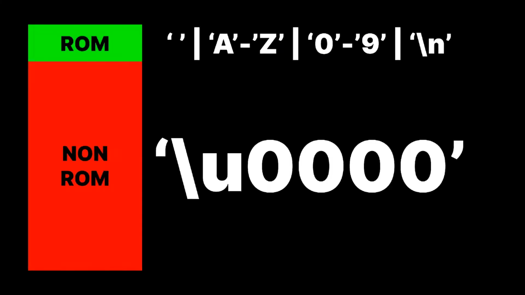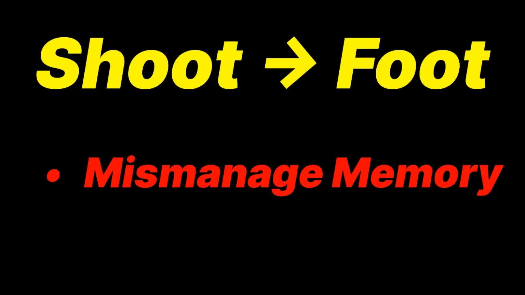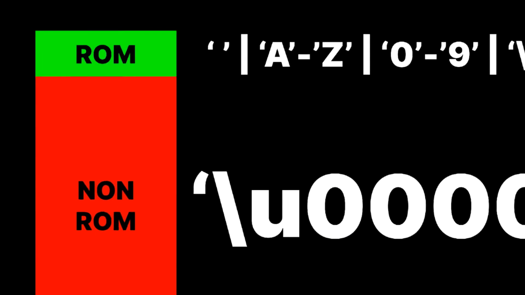does not. With UFB, you can manage your 1 by 256-byte memory tape. The freedom of using the non-ROM 218 bytes gives you the ability to shoot yourself in the foot like how you would manually manage memory in lower-level languages. The built-in ROM includes the space literal, capital A to Z, numbers from 0 to 9, and the line feed, also known as the new line character.